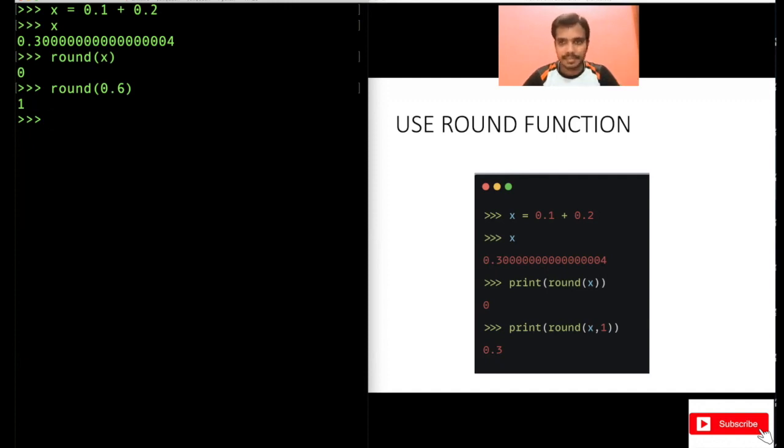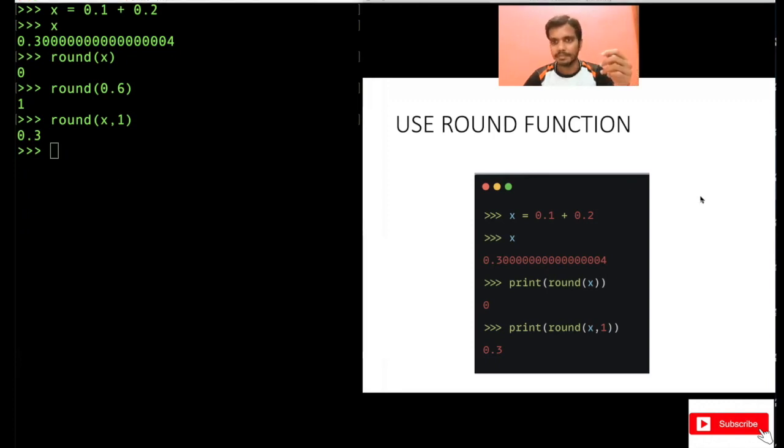So that's how the round function works. Now, if you want to print 0.3, what you can do is round x and 1. It prints 0.3. So you are telling it to print just one number after the decimal, right? After the decimal, it only prints 3. That's what you are doing with this one. So you can basically use the round function to round this number off if you want to. See, when I use round x 1, rounding to 1 decimal place, I got 0.3 printed. That was the number I actually wanted, right? From this 0.1 plus 0.2, I do not want these additional zeros at the end, right? So you can use the round function here if you want to.